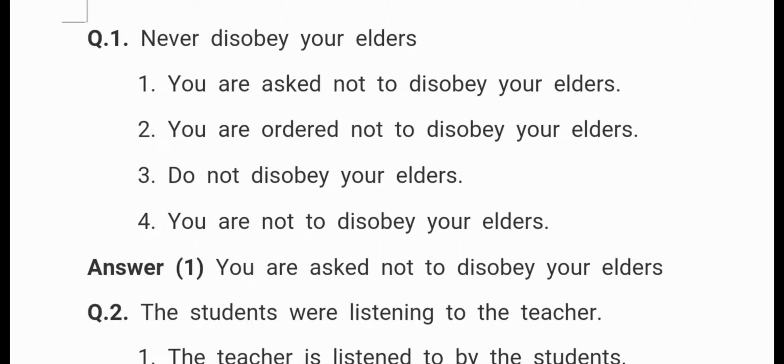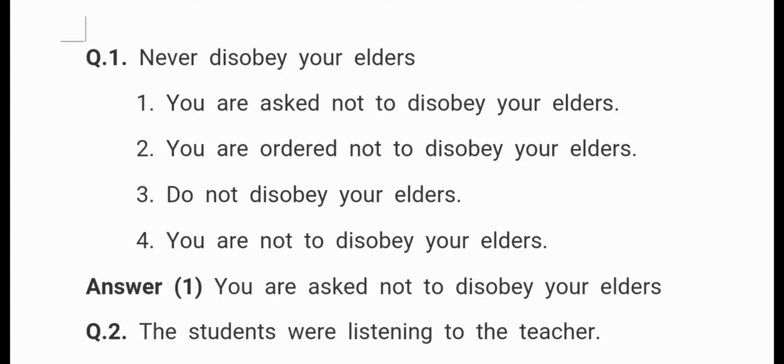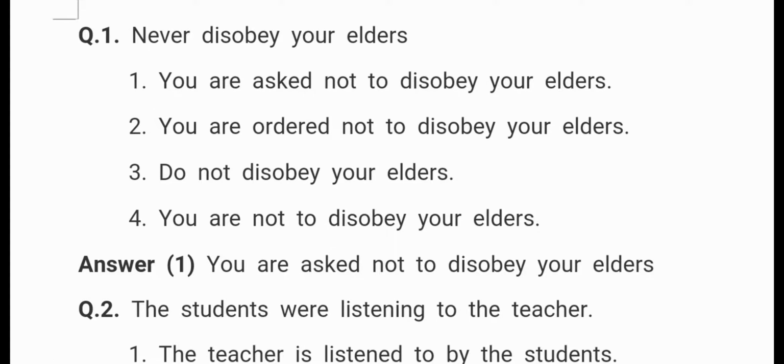Here the sentences are given in the active voice, and four options are given. In that we have to find out which is the correct passive form of the given question. First question: never disobey your elders. First of all, let us think about which type of sentence it is. It is an imperative sentence.